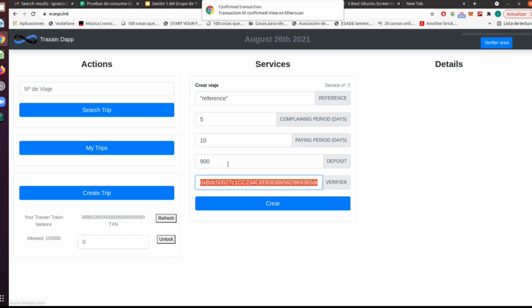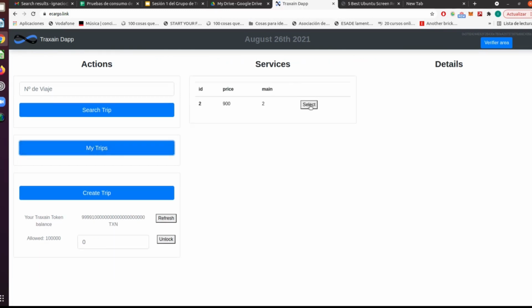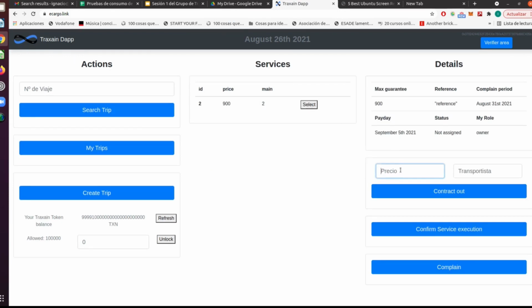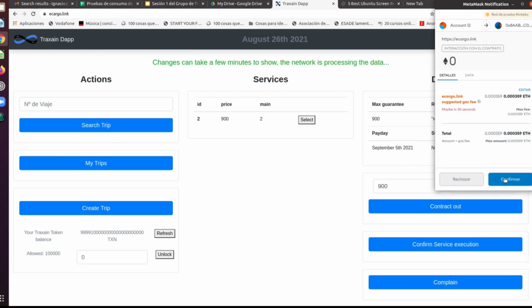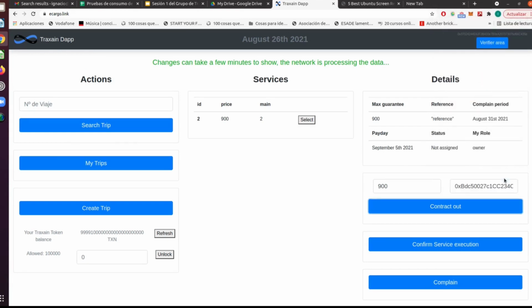Once we have created this service, we can assign it to a contractor. The beauty of this system is that she is going to be able to log in, see the details of the trip, and eventually contract out the service herself. In this way, the contractor acts as an intermediary, but the final contractor gets the same legal and economic security of being paid in time, thanks to the guarantee issued in the first place when the client got its tokens from us.